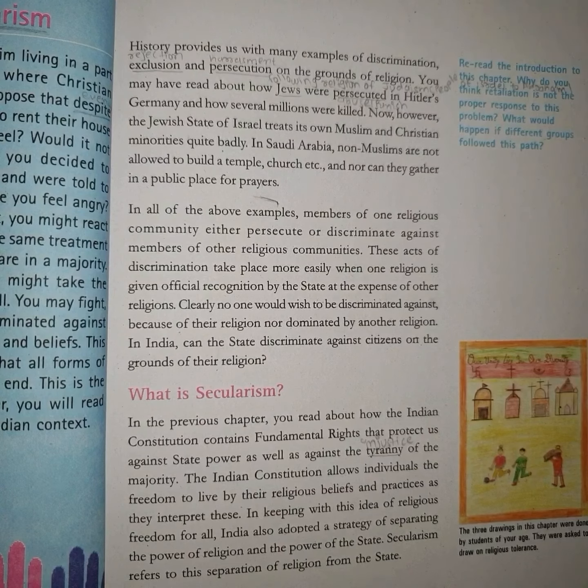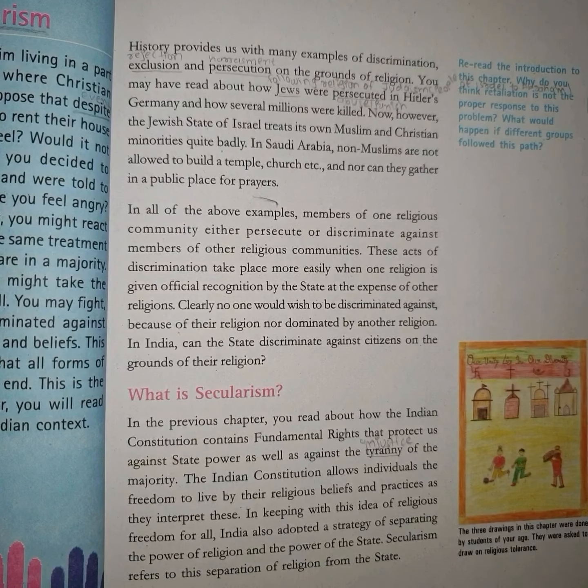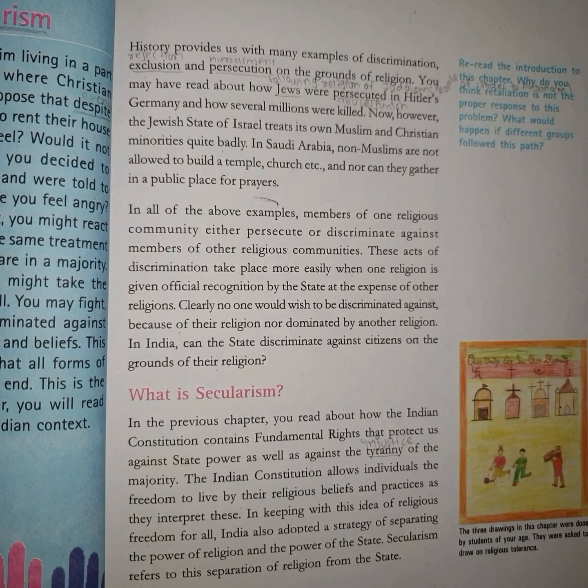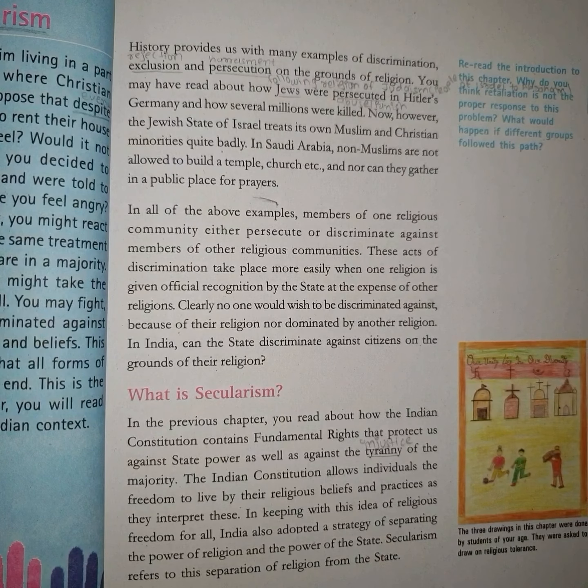Let's take the example of Saudi Arabia. The government of Saudi Arabia does not allow non-Muslim religions to build their temples or churches. They only give permission to the Muslim community to build their mosques. So this is the policy of their government.